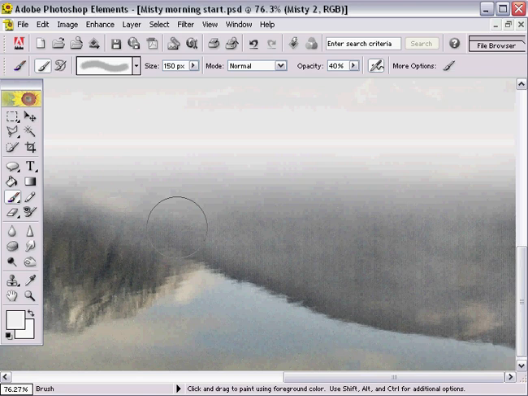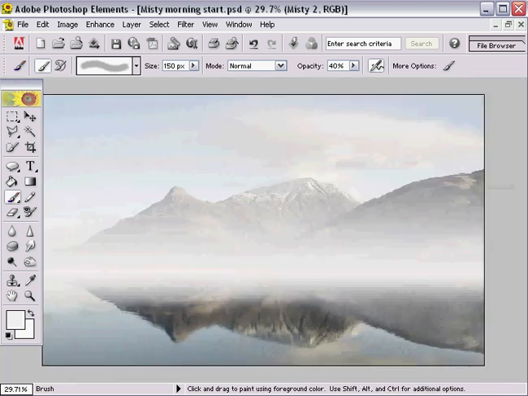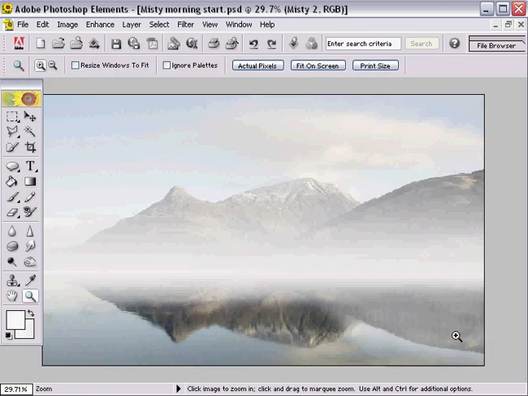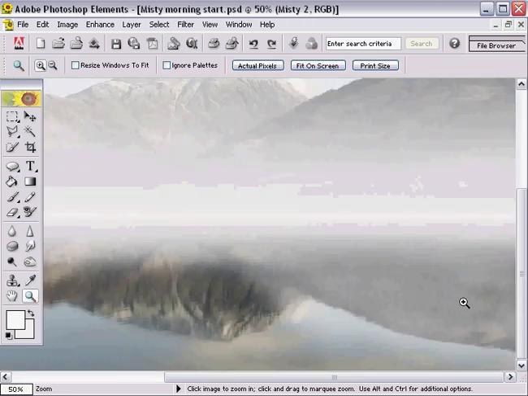So let's hit the shortcut keys Control 0 to fit the image back on screen, and you can see that we're starting to have some effect on the image. Now if you notice this slight lined effect here, don't be too alarmed by that. It's just our screen resolution. If I zoom in a couple of clicks, you can see that it is in fact quite smooth, so we can safely ignore it and it wouldn't come out on any print that we made later on.